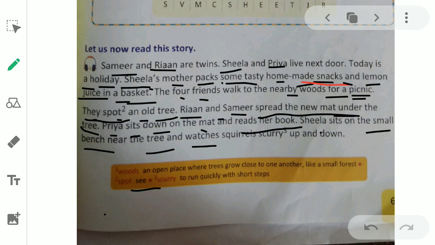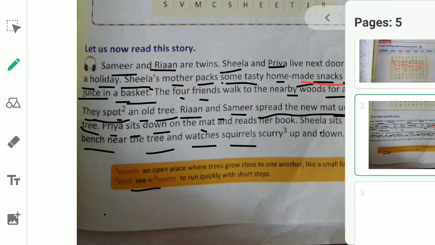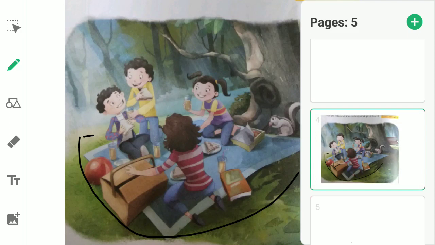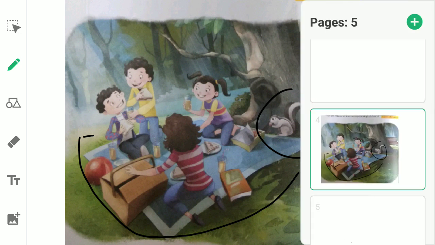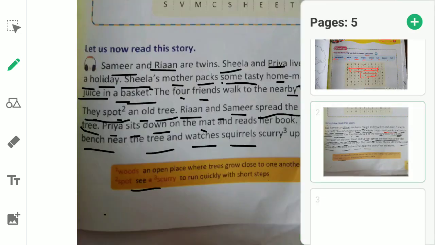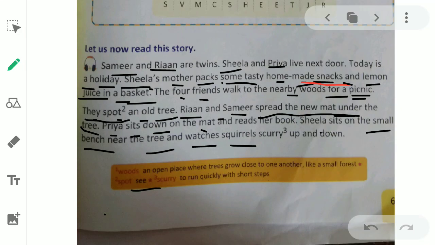Squirrels scurry. Now we all know what squirrels are. Let me show you one pic of a squirrel. That is the squirrel, an animal. Here we got a squirrel, and Sheila sits on the small bench and is watching the squirrels scurry up and down. Up we all know, upar, down we all know, niche.